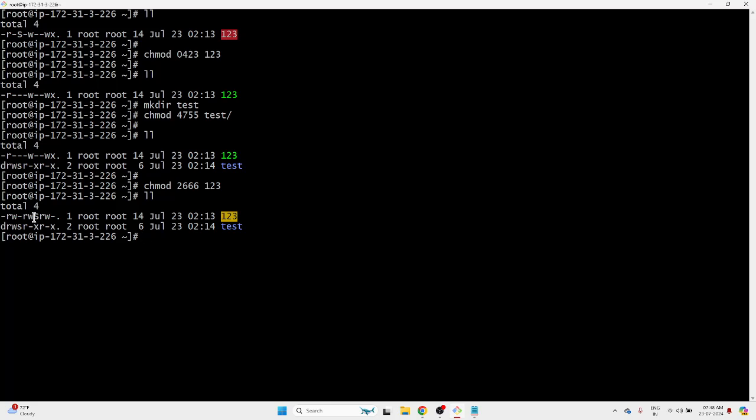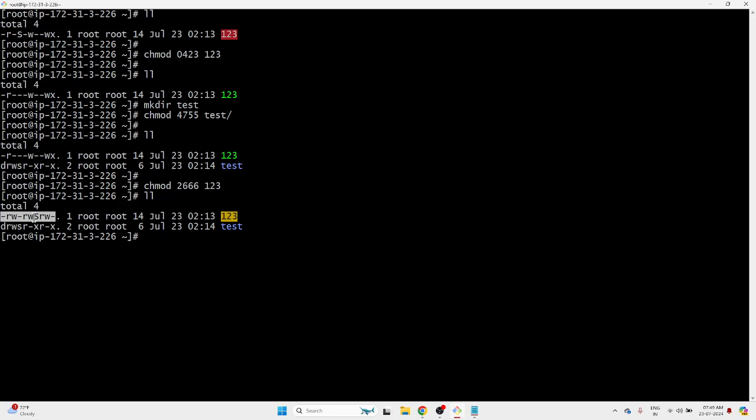And another thing with set GID is that when you assign set GID to your file, the group ownership will be changed, so the file takes the owner's group as its group. So these two are set UID and set GID. These two might not be much important.